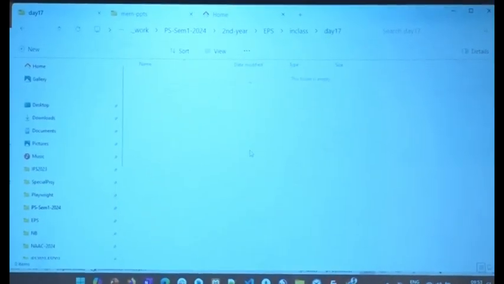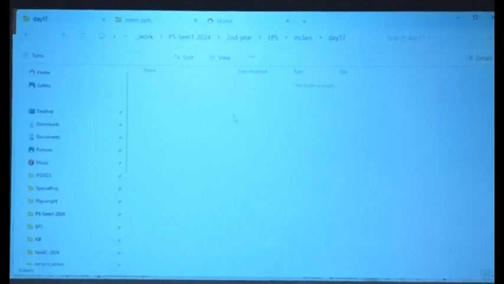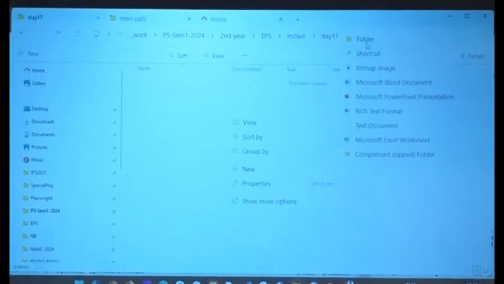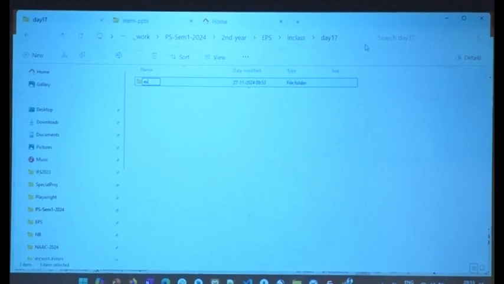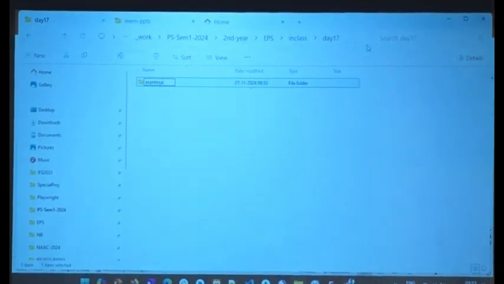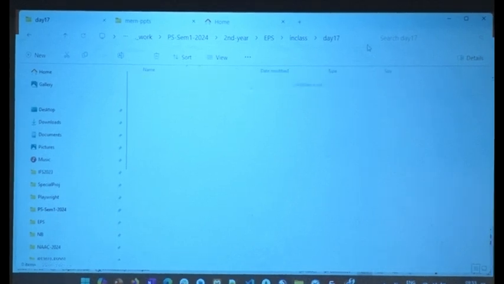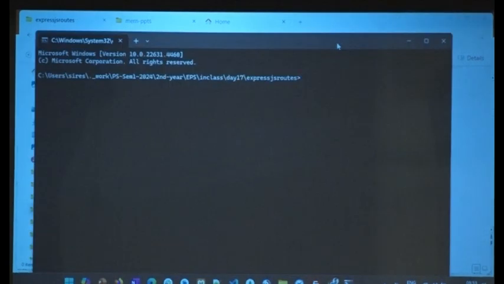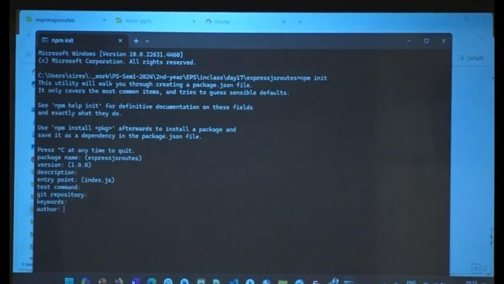Let's get back. Everybody in class, I have created a day 17 folder. In that folder, I'm going to say Express.js, routes for now. Right? How do I initialize? npm init for initializing a node project.